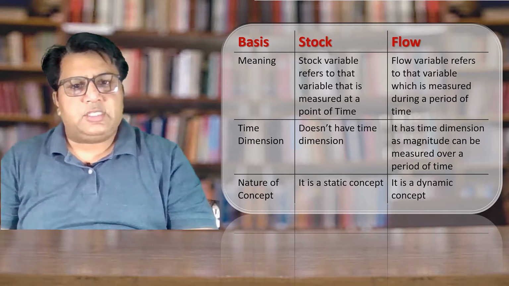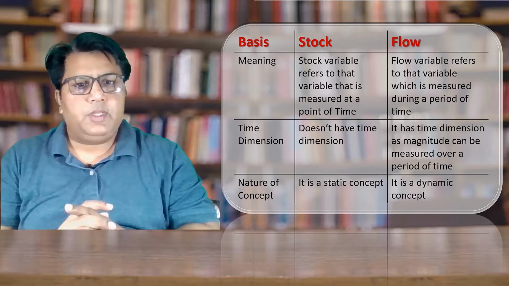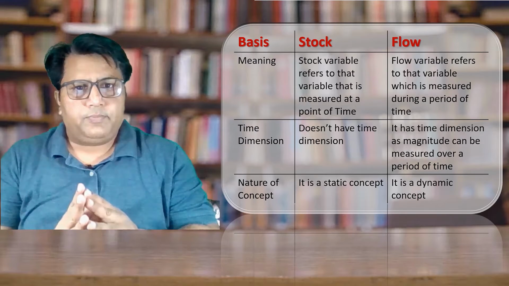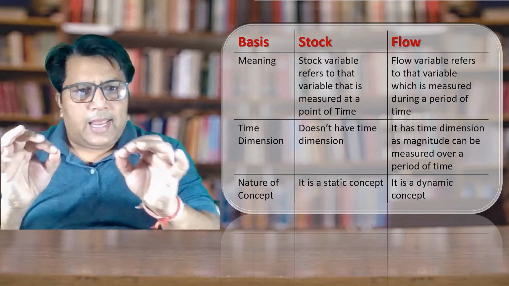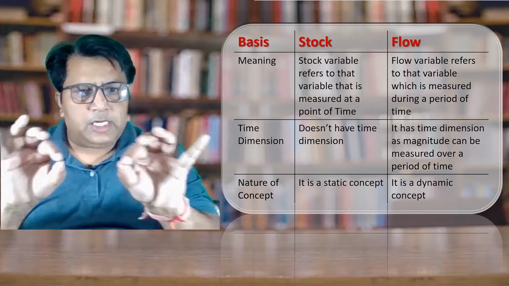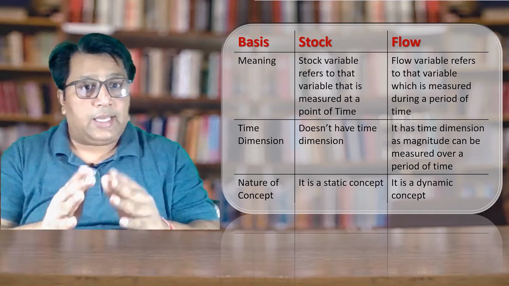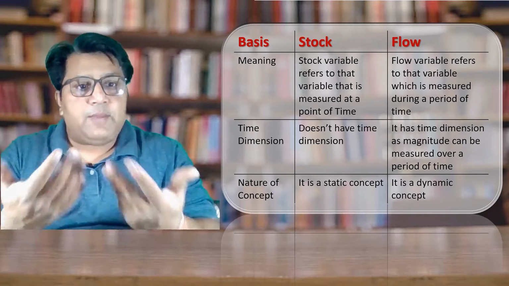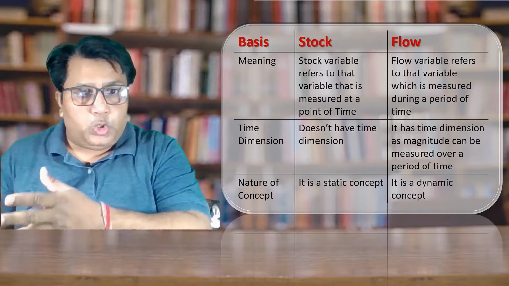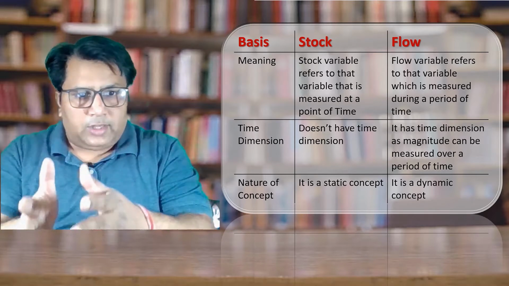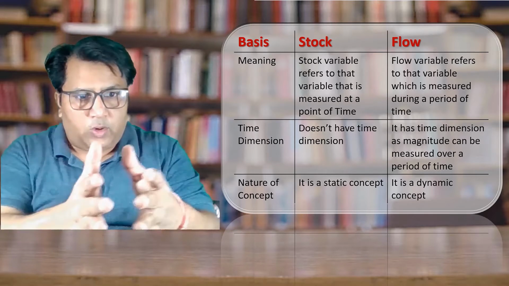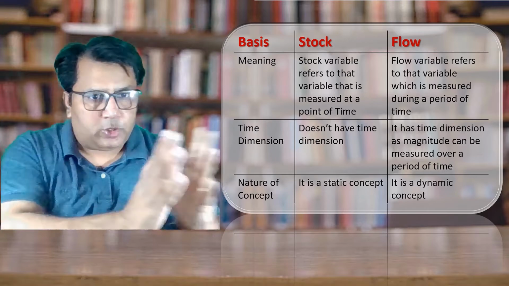Second point of difference is time dimension. In the case of stock, time will not play any role. The time element is totally missing. But in the case of flow, time is playing a very important role because I am asking you during a period of time. It means on that particular time, what is the position? Clear?